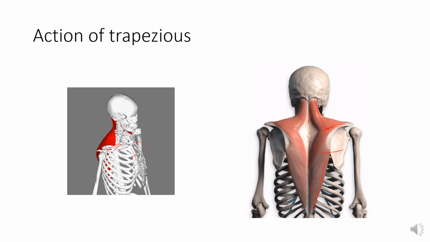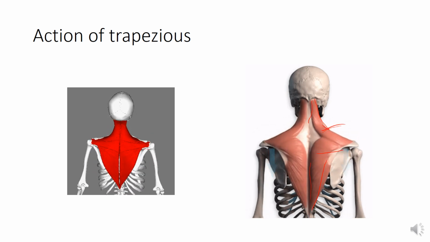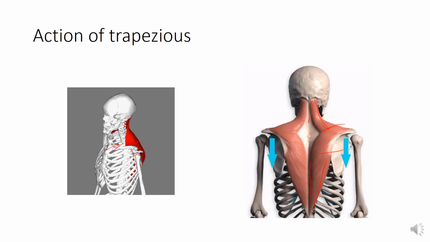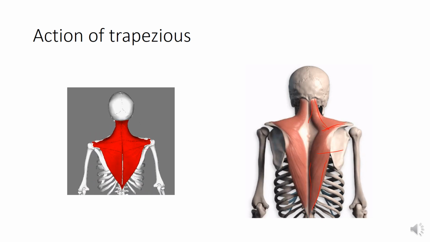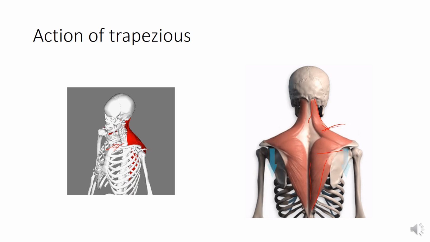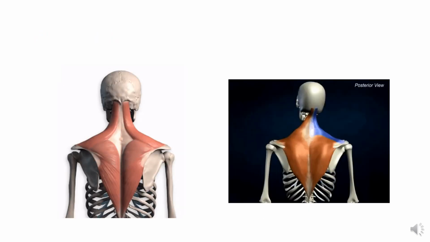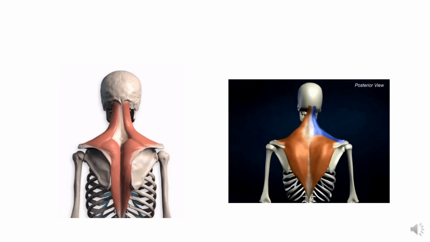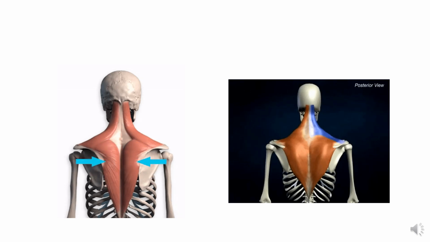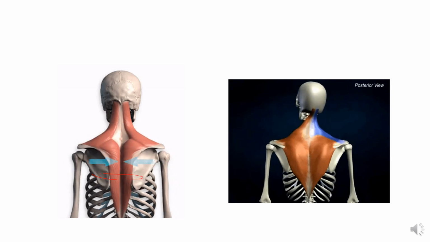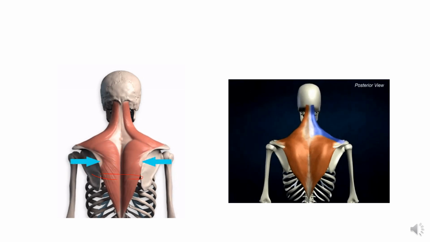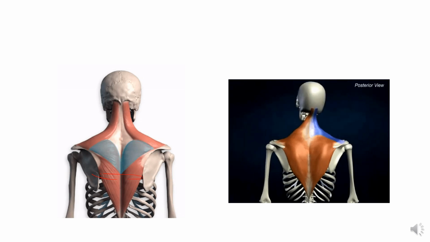Now the action of the lower fibers is to move the scapula downwards, while the action of middle fibers is to square the shoulders, bring both scapulae towards each other, thus squaring the shoulders. And the upper fibers, they turn the head backwards, or they extend the head.